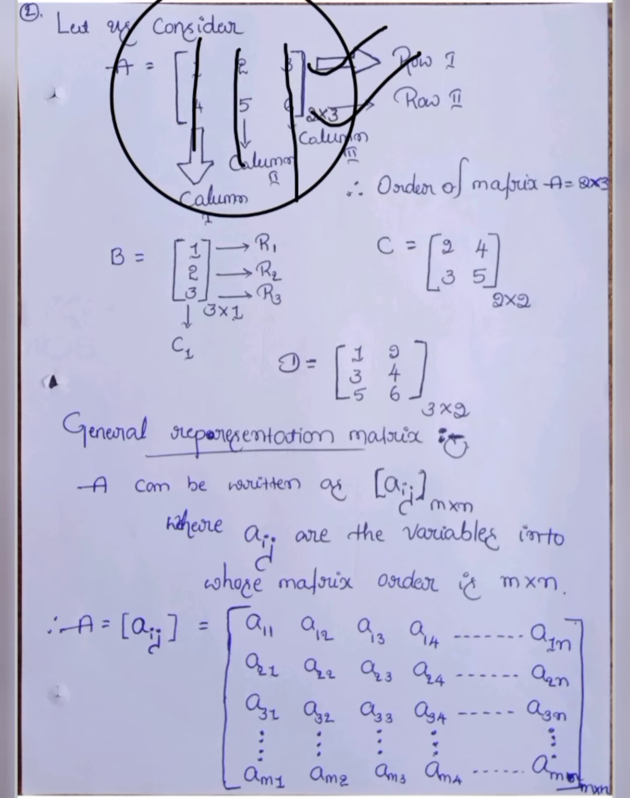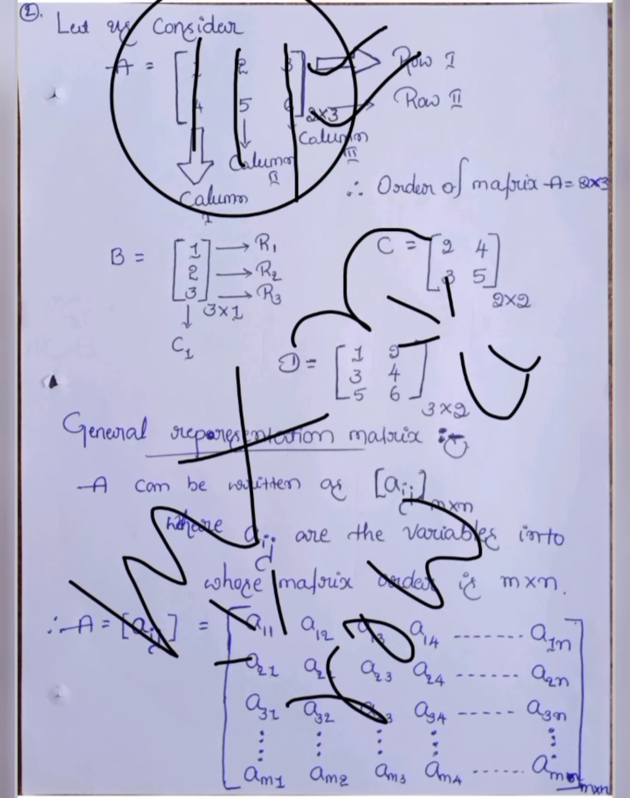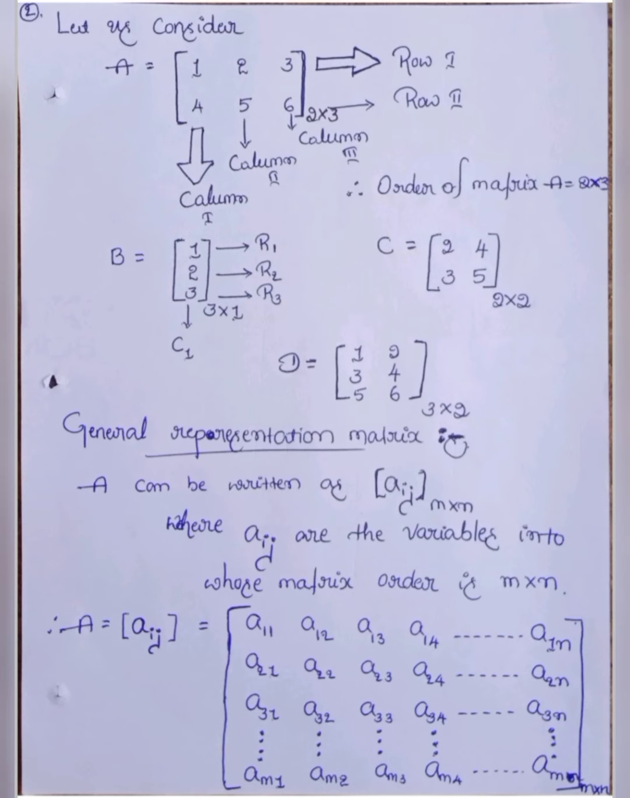So the order of a matrix is nothing but the number of rows into the number of columns, I mean m by n, where m is the rows and n is the columns. In this matrix, the order of matrix capital A equals 2 by 3. Okay, are you clear? Okay, next another example.